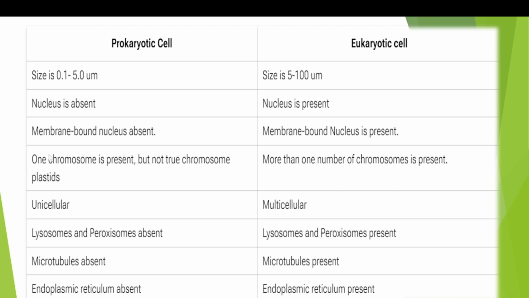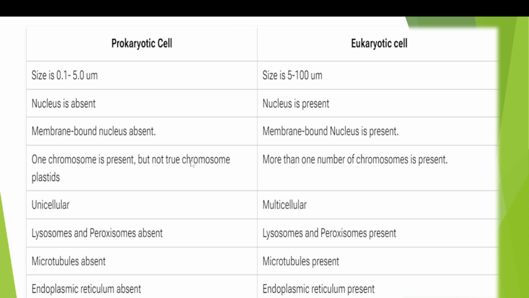Only one chromosome is present, and it is circular and not attached to proteins. In eukaryotic cells, more than one chromosome is present. If we take humans, there are 46 chromosomes, whereas in prokaryotes only one chromosome is present.